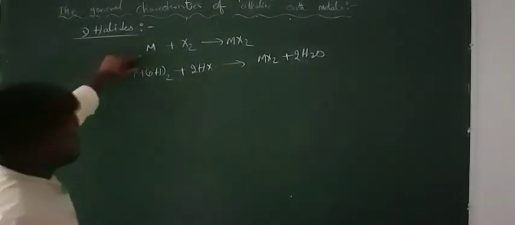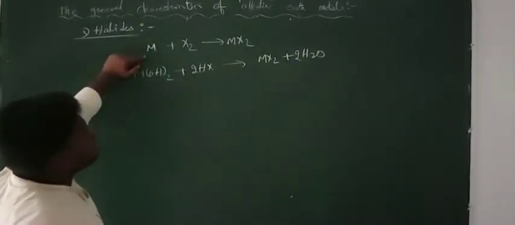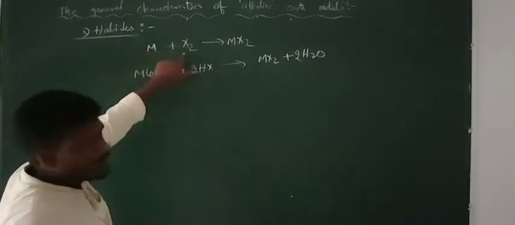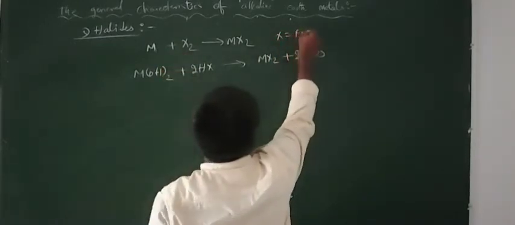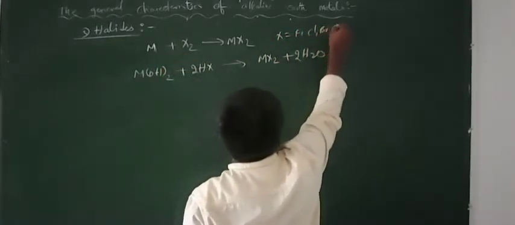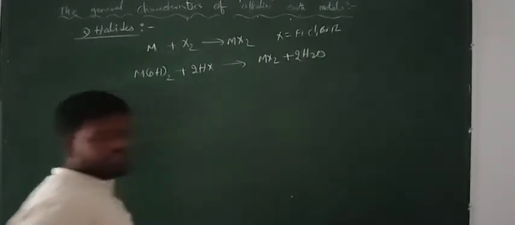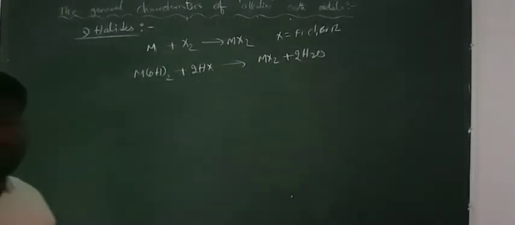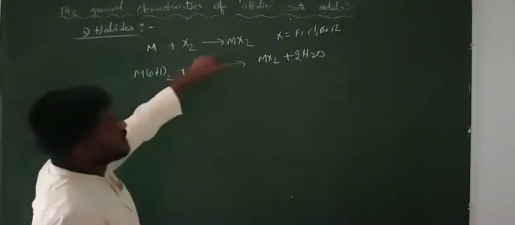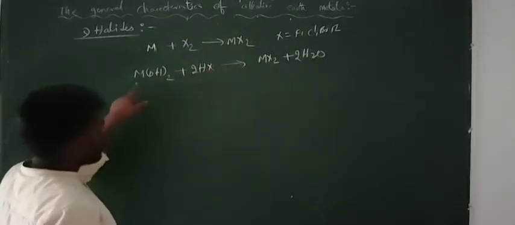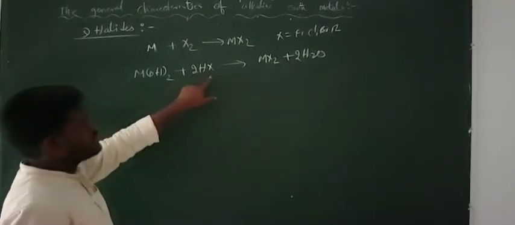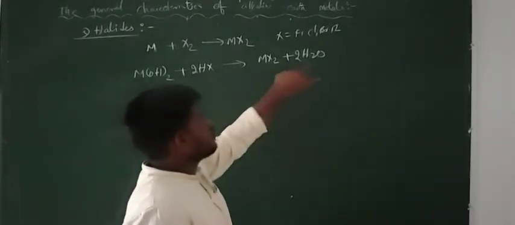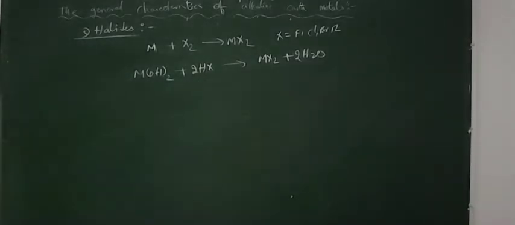When the alkaline earth metals are treated with the halogens, it may be chlorine gas, whatever, where X means fluorine, chlorine, bromine, iodine, and M means second A group metals. When they are treated with chlorine, we can get the metal halides. And when the hydroxides of the second A group elements are treated with hydrohalic acids, we can get the metal halide of the second A group element.